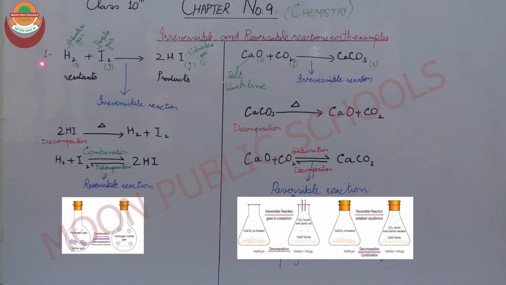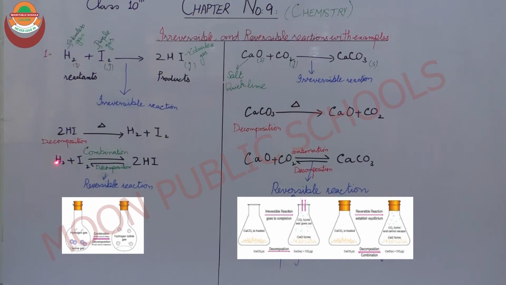As I told you earlier, in one step hydrogen and iodine react to form hydrogen iodide, but if we heat hydrogen iodide, it will again give us hydrogen and iodine. So we get the reactants back. So in a reversible reaction, hydrogen and iodine, with a double arrow, form hydrogen iodide. I put a double arrow between reactants and products because this is a reversible reaction. In this reaction, both reactions take place simultaneously, the combination and the decomposition.